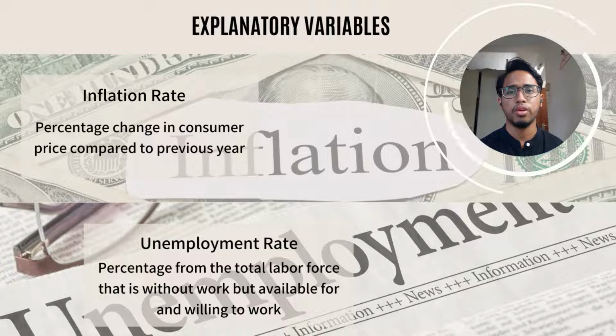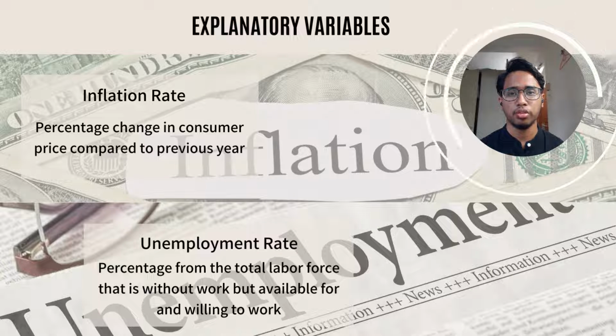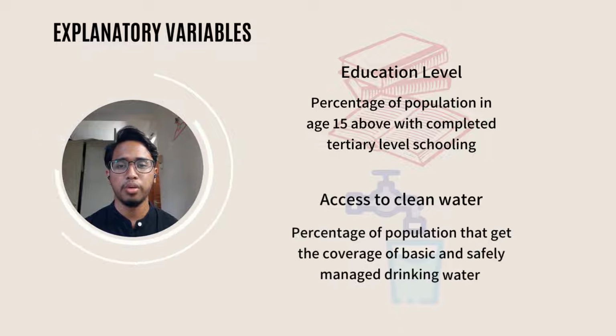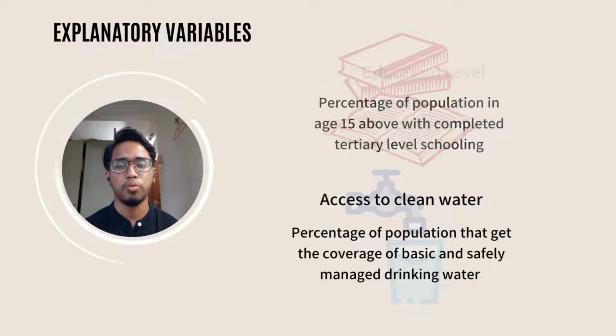The second explanatory variable is the unemployment rate. It is the percentage of labor force who is without work but available for and willing to work. The third explanatory variable in this study is the education level. It is the percentage of population in age of 15 and above who complete the tertiary level of schooling. And the last explanatory variable in this study is the access to clean water. It is the percentage of population who get the coverage of basic and safely drinking water.